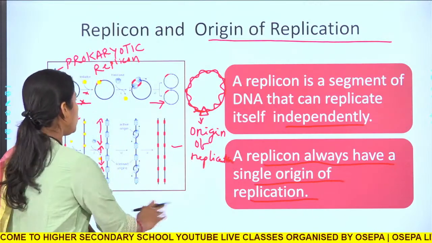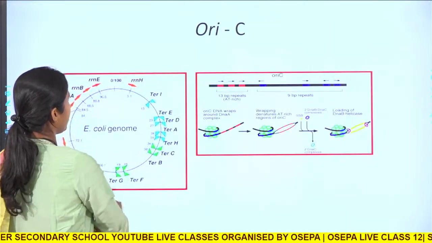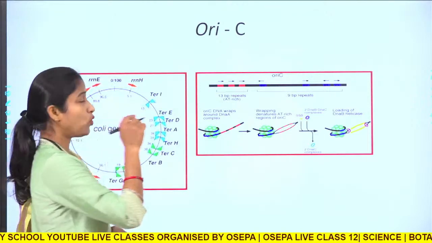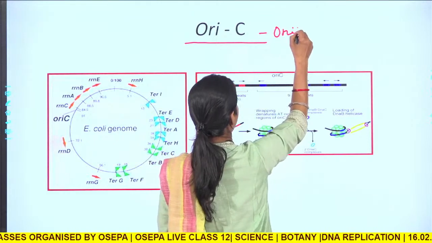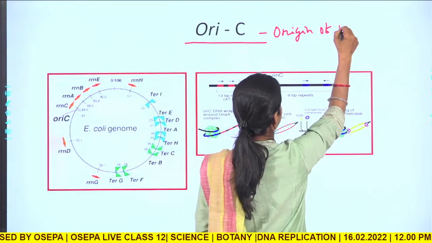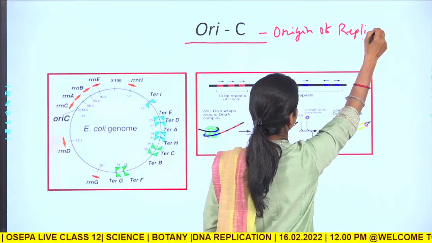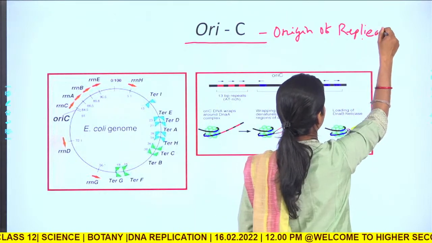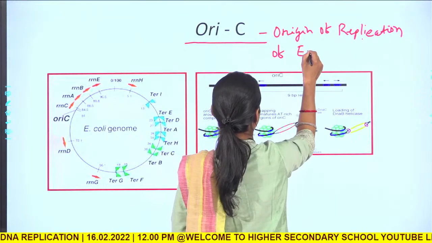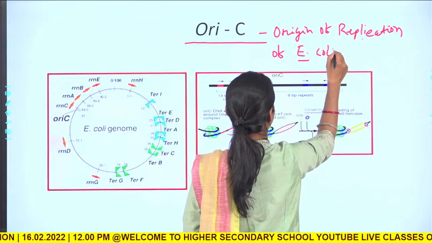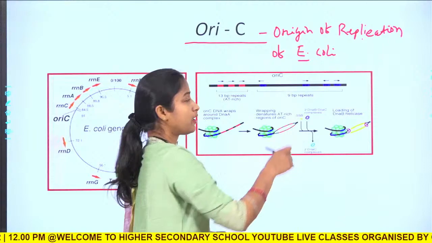So let us have a look at the origin of replication of E. coli. OriC is the origin of replication of the bacteria called E. coli, okay.